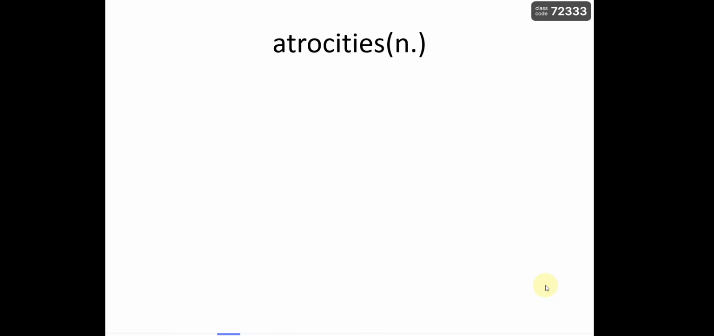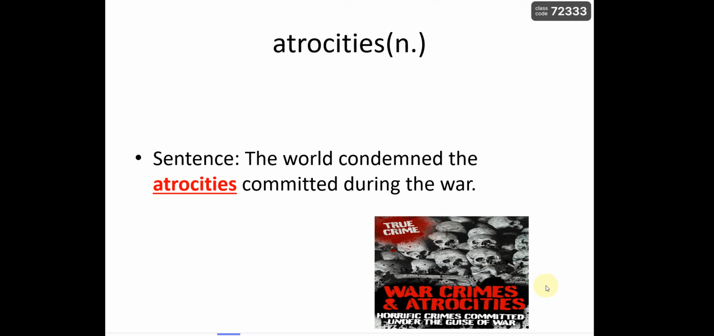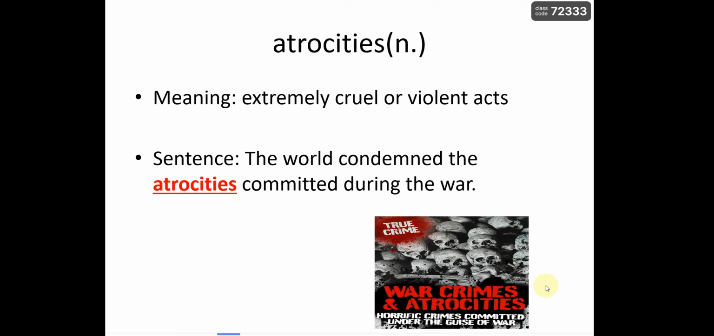Now, atrocities. Atrocities is a noun. Let's find out the meaning of the vocabulary word atrocities. The world condemned the atrocities committed during the war. So let's look at the picture. War crimes and atrocities. What do you think the word atrocities means? So, atrocities are extremely cruel or violent acts that usually happen during the war.